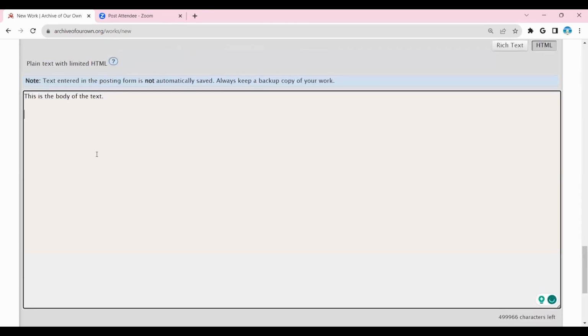And this is the body of the text. If you notice, this thing is not the most comprehensive, but if you want to have special effects, then you'll have to tag into HTML. So this would be italics, and then you do a slash I. For every single one of these, you have to have a header and an ender. It's part of how the code works.